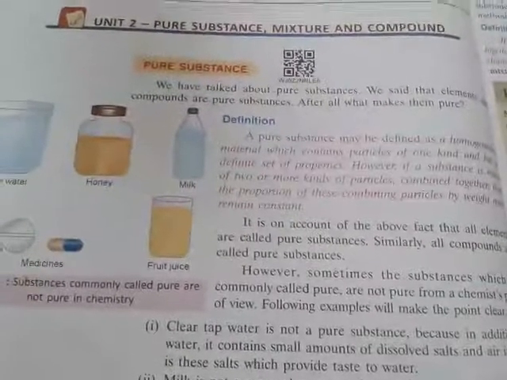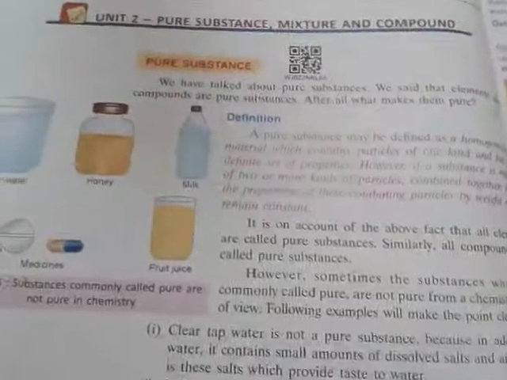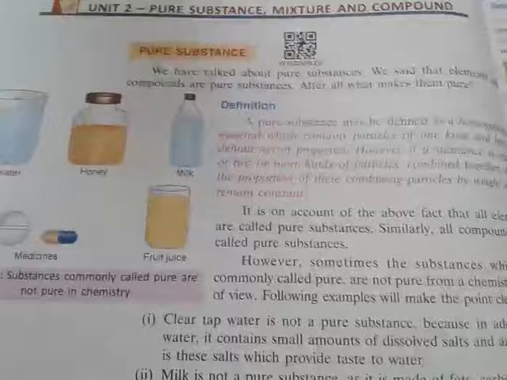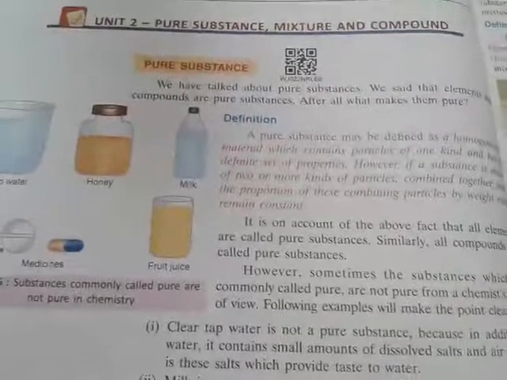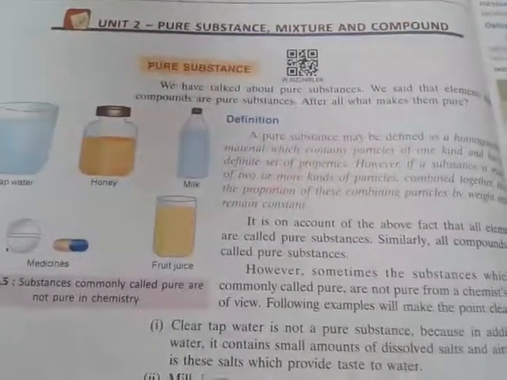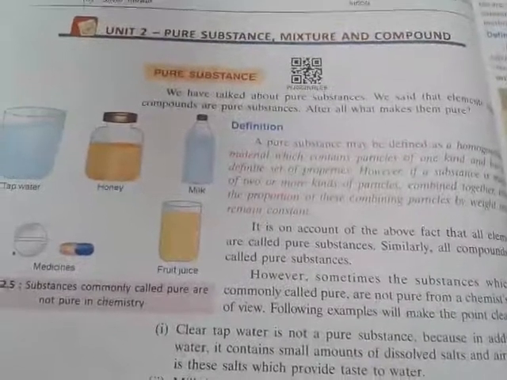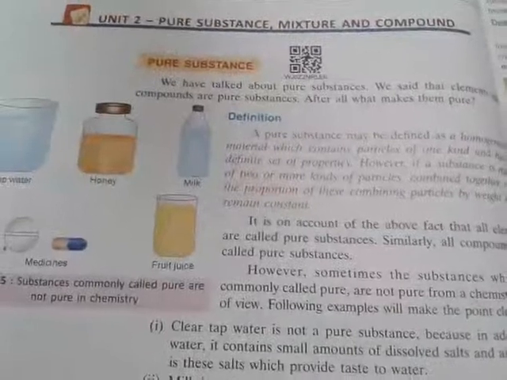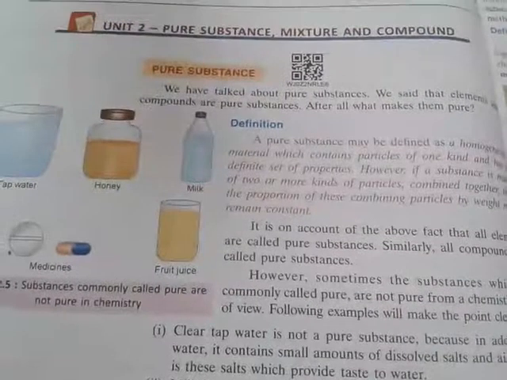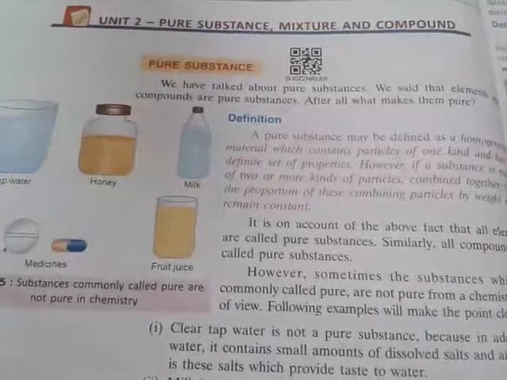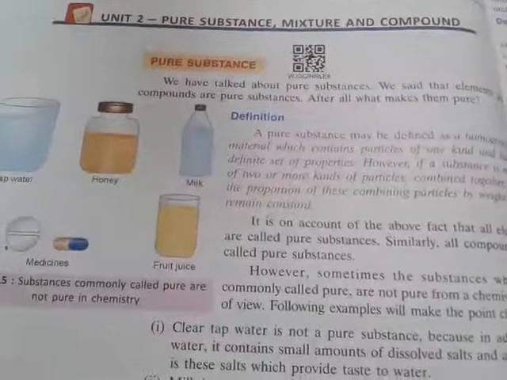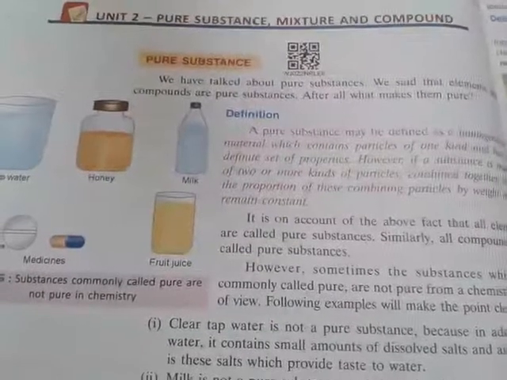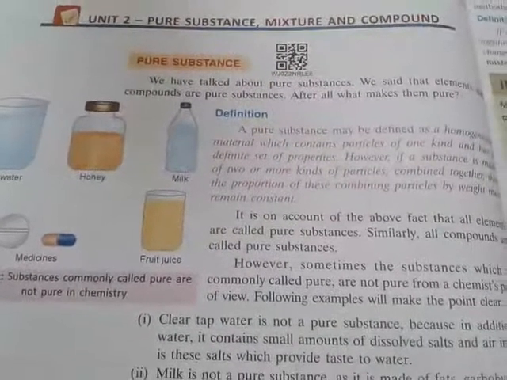Suppose I give one example to you, that is H2, hydrogen. How many hydrogen atoms are present? 2. So the 2 hydrogen atoms are similar. That means it is a pure substance. Suppose I give one example of sodium. What is the symbol of sodium? That is Na. So in sodium, the number of atoms present is 1, and it is the same type. That means this is an example of one atom. So atoms and elements are pure substances.